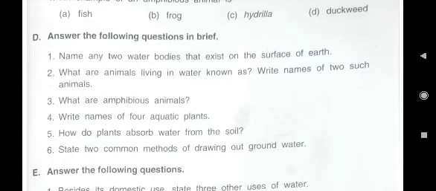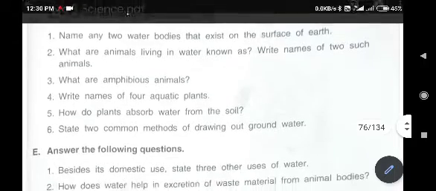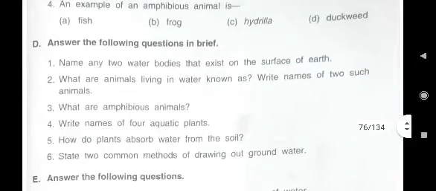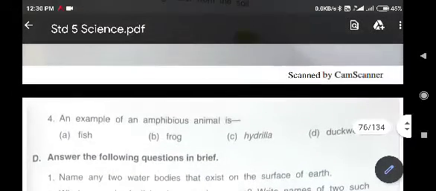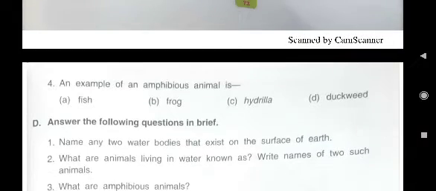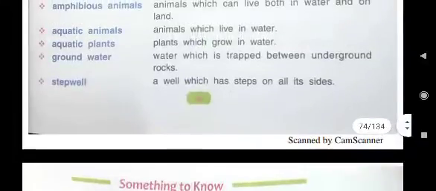First start with D first question. What is D first question? That is, name any two water bodies that exist on the surface of earth. Means you have to write the names of two water bodies that exist on the surface of earth. What can you write? Anything you can write.